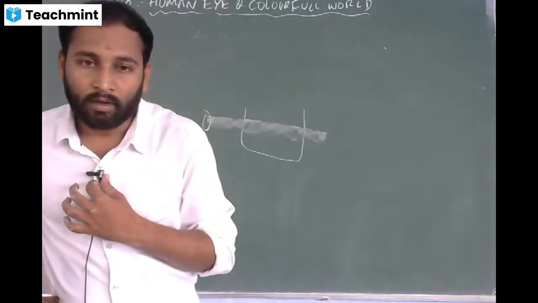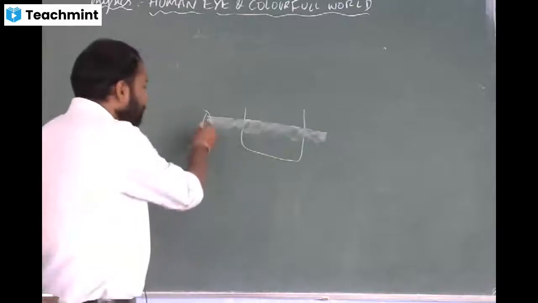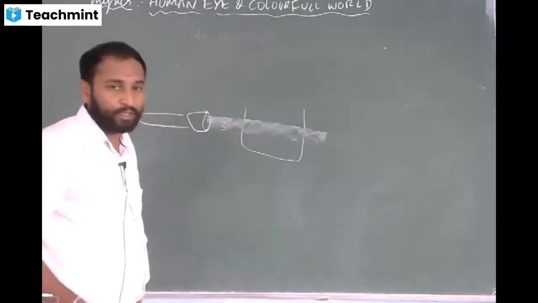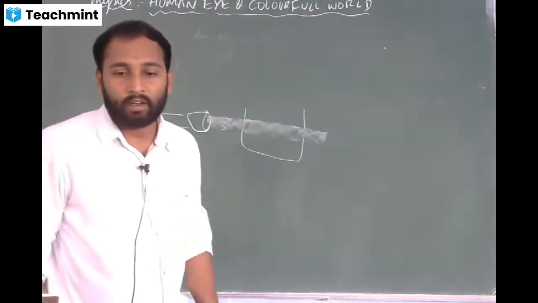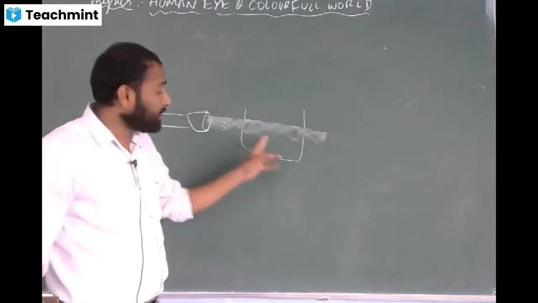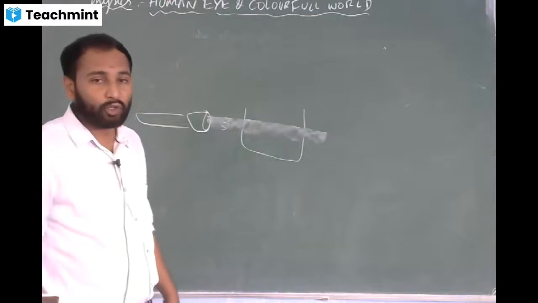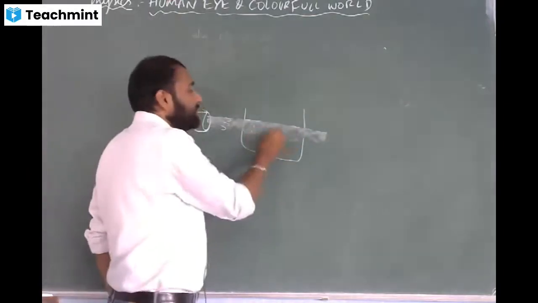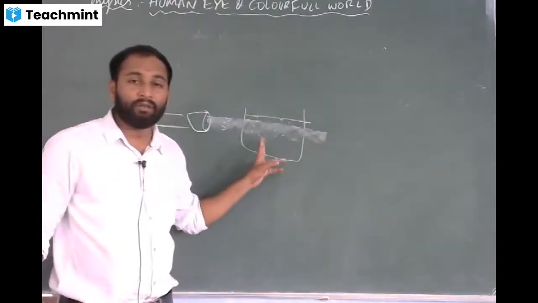Yes, sir. So if you take a true solution, and you turn on the torch, or allow the light to pass through this true solution, will you be able to see the path of this light? No, you will not. But instead of a true solution, if you take a colloidal solution, which means there are some fine particles present in the solution, then the path of the light will become visible.